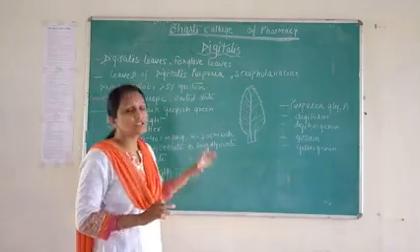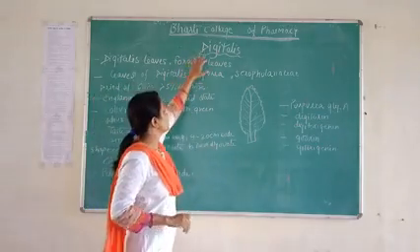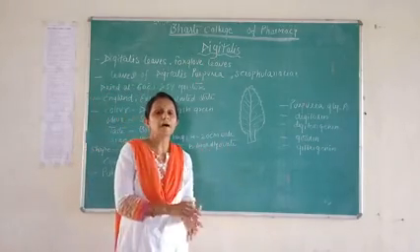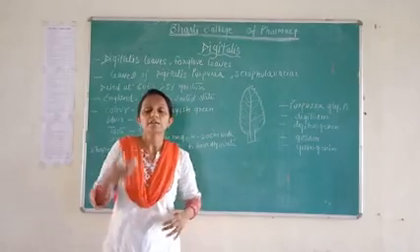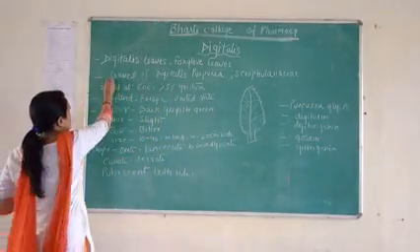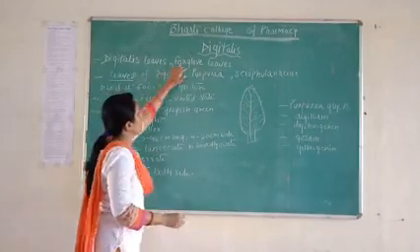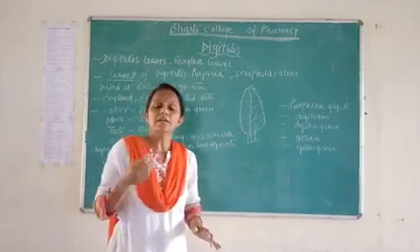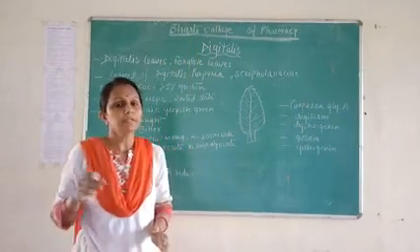So in the biological source of digitalis, the part used as a drug is known as leaves. Means the leaf part of that plant we use as a drug for treating some diseases.